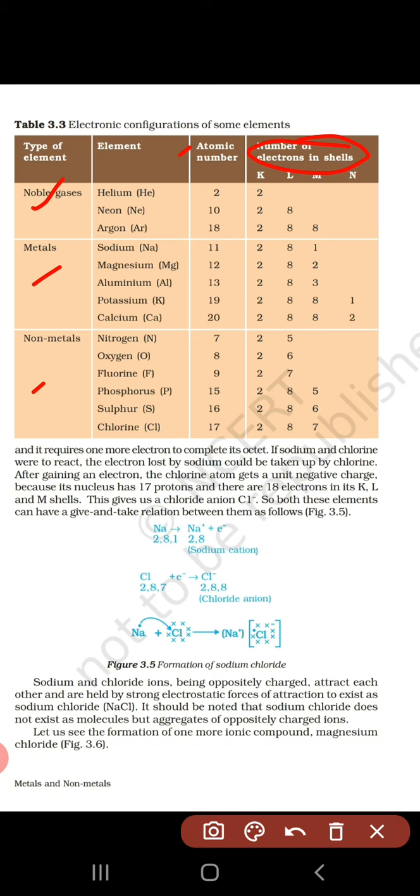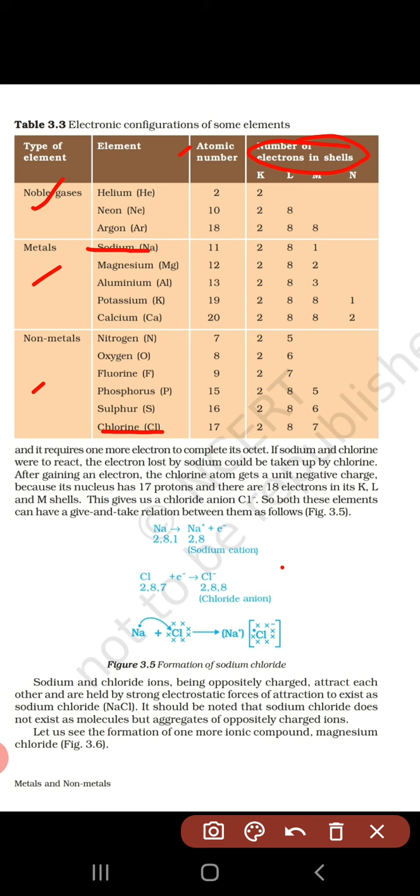So first of all, when a metal reacts with a non-metal, they form an ionic bond. If we take an example like sodium metal reacting with chlorine, a non-metal, which bond is formed between them?